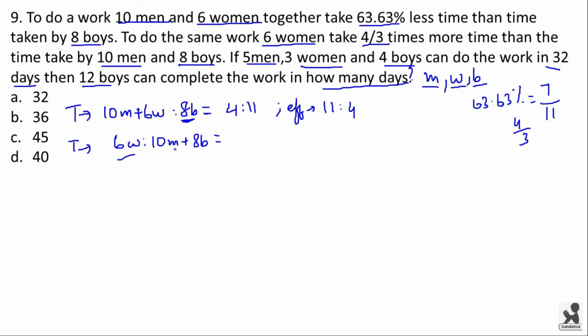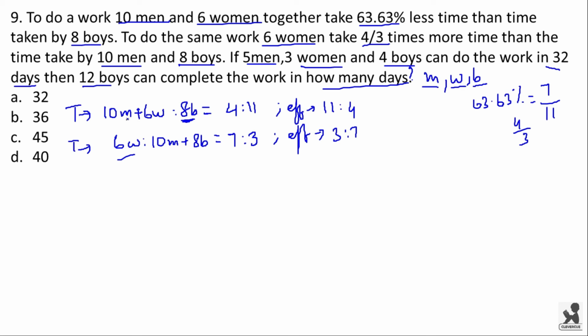If 10 men plus 8 boys take 3 hours of time, then 6 women will take 4 by 3 times more time, then it will be 4 plus 3, that is 7. Now the ratio of efficiency will be 3 is to 7, just the reciprocal of the time ratio.